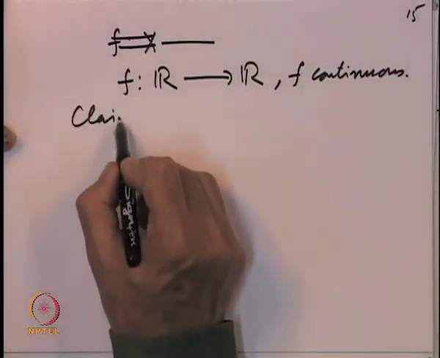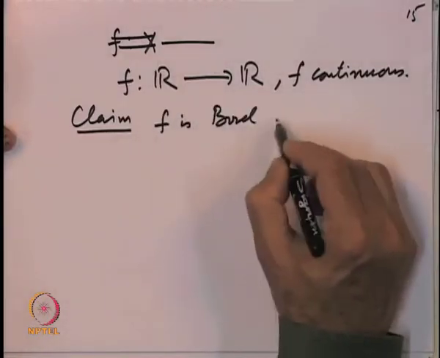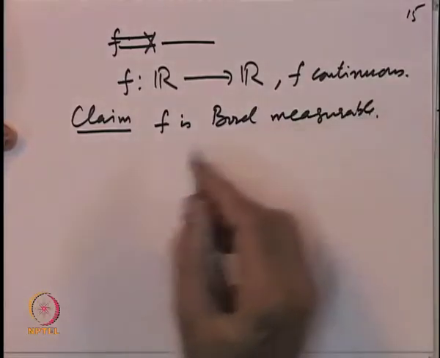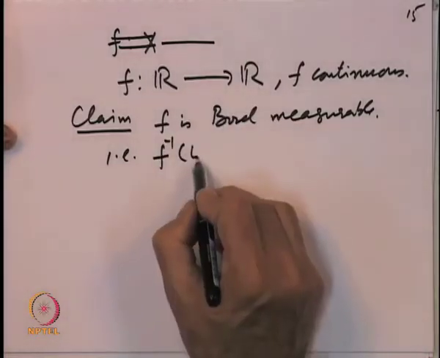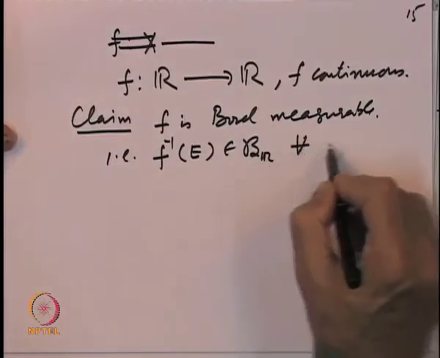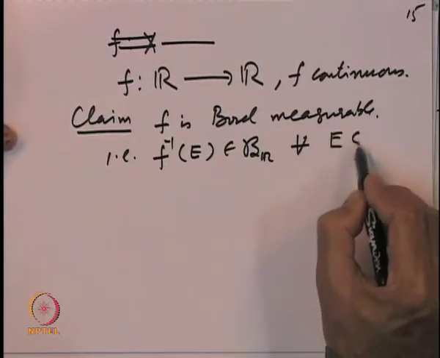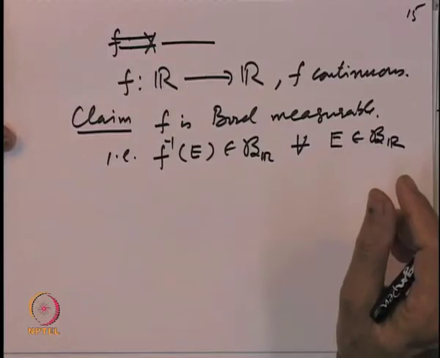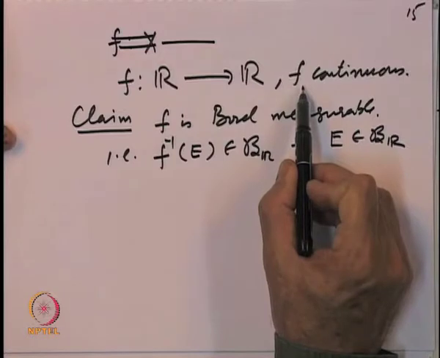Claim: that f is Borel measurable. That is, f inverse of any set E belongs to B R for every set E belonging to B R. And continuity of a function can be expressed in terms of open sets.